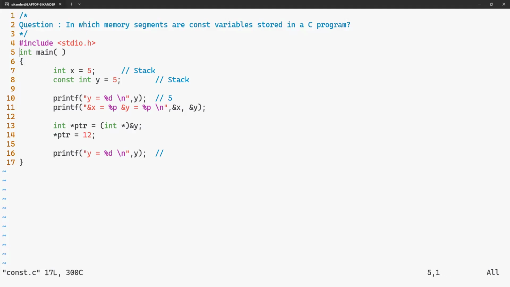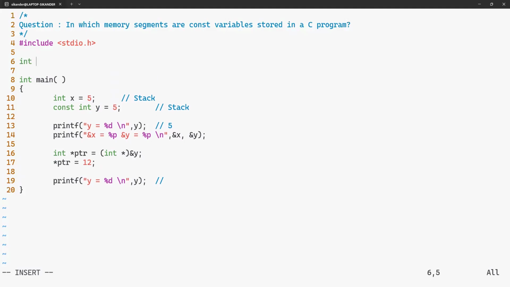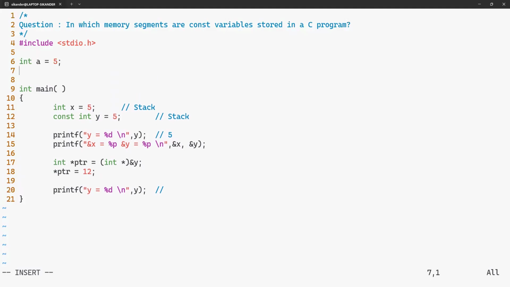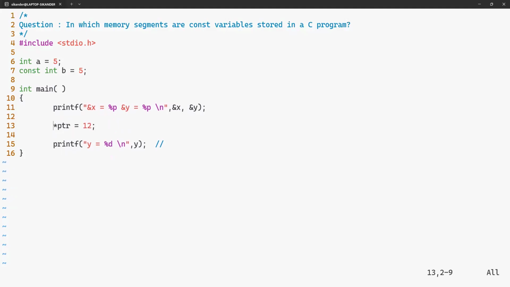Now, the next thing we'll try is a global const. I will write A, which can take any value, and B, which is again a global variable. To reduce the complexity, I'm removing the other statements which are irrelevant.